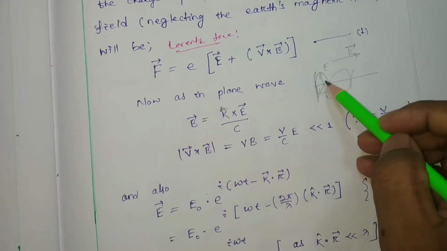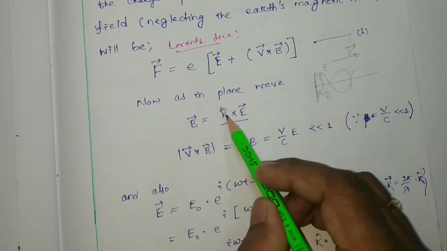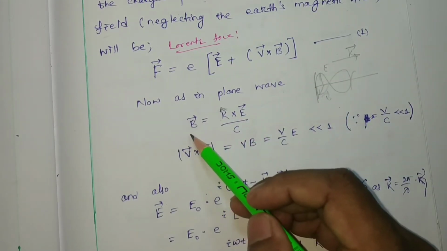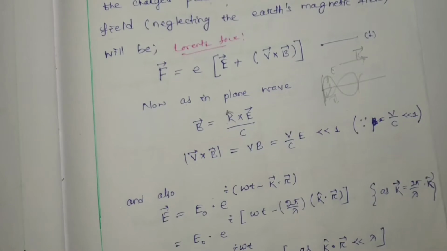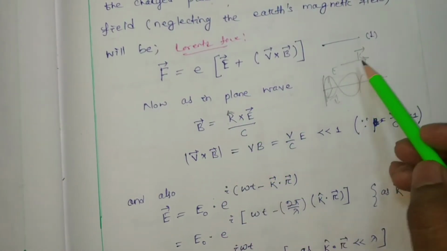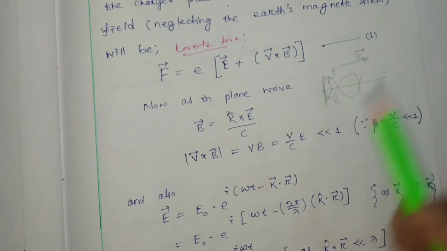So all three are perpendicular to each other. If I do a cross product between the propagation vector and E, then I get B. So B equals k cap, the unit vector along the propagation direction, cross E by C.